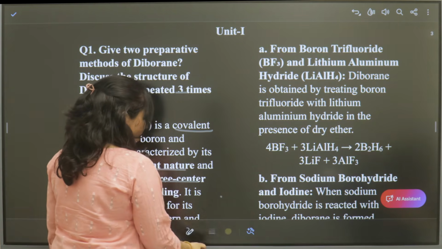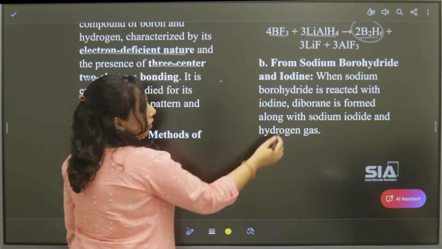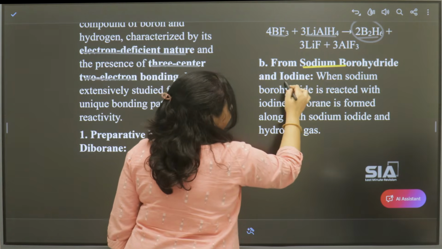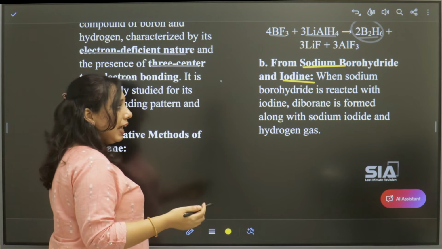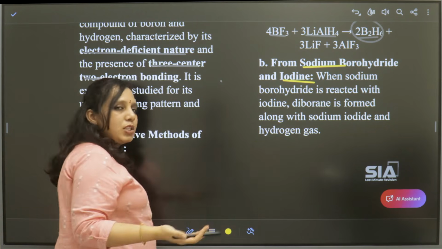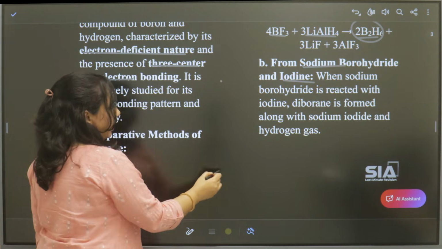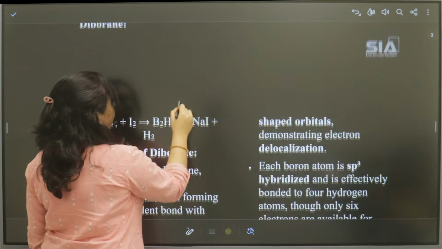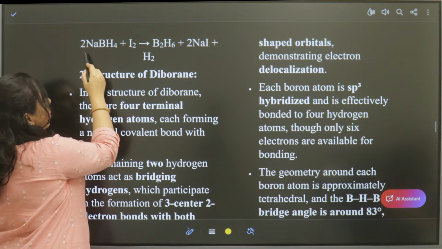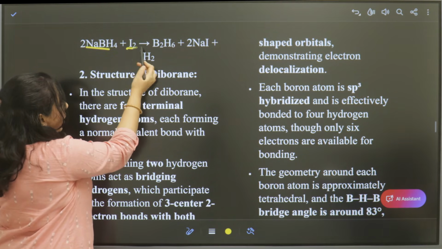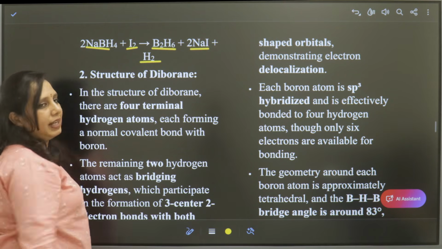The next method is from sodium borohydride and iodine. When these two react with each other, we get diborane along with sodium iodide, and hydrogen gas is liberated. Sodium borohydride and iodine give diborane, sodium iodide and hydrogen gas.